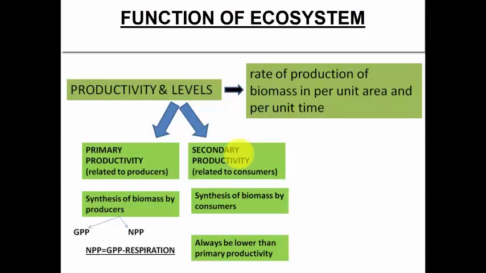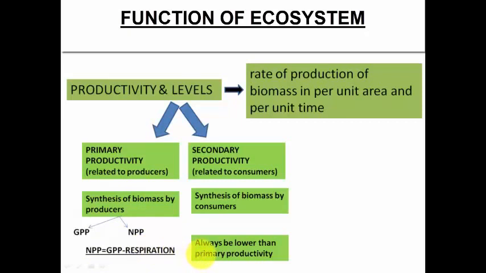And we have the gross primary productivity and the net primary productivity. Now the net primary productivity will be equal to the gross primary productivity minus respiration, because some amount of that biomass is lost in the respiration process, because in primary productivity respiration is the main process that is taking place, as the plants are using respiration and via photosynthesis they are producing this biomass, right? So NPP will always be equal to GPP minus respiration.